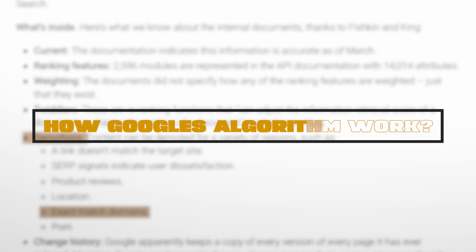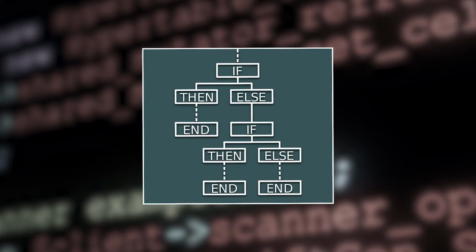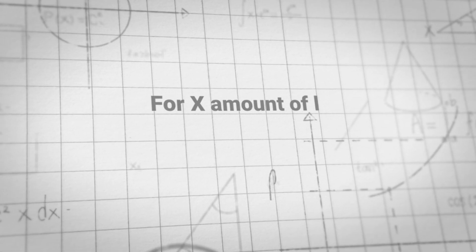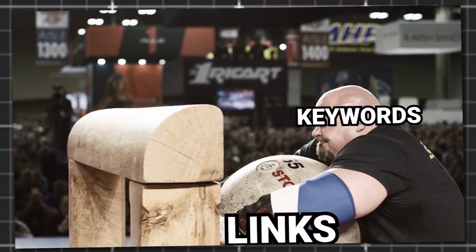Before we go further, let's first start with how Google's algorithm works. Understand the coding behind the algorithm is a bunch of if-then statements, saying stuff like, if keyword is in the domain, then give 5% weight in the algorithm. For every X amount of links that come in, times the 5% by 1.1 to give the new weight. That means keyword in domain starts with a 5% weight, but it gets stronger as more links come in. And this is exactly what happens with keyword in domain. They get stronger as more links come in.